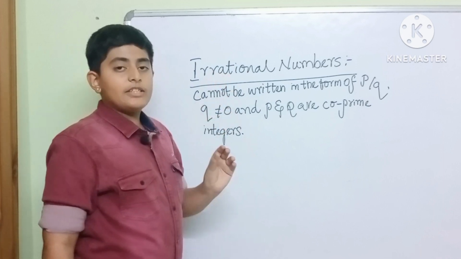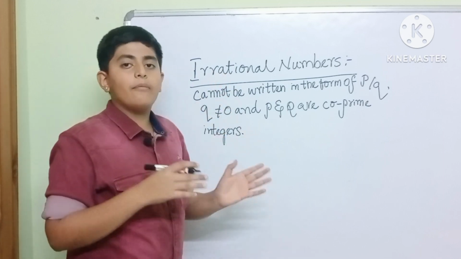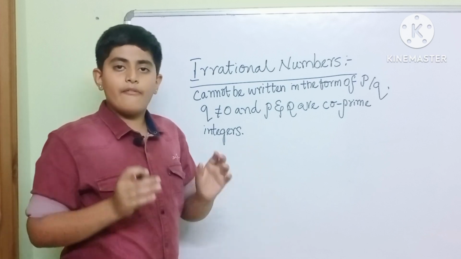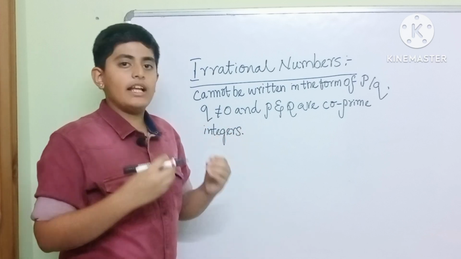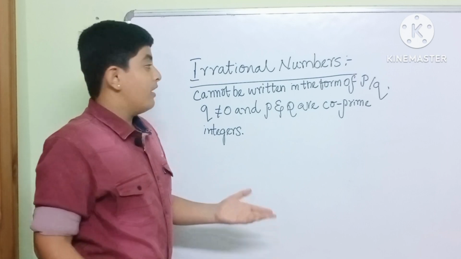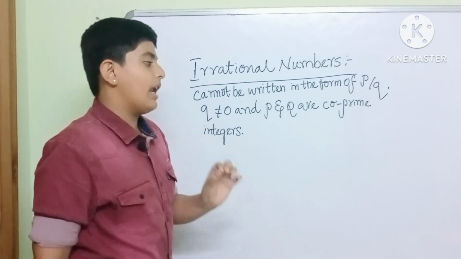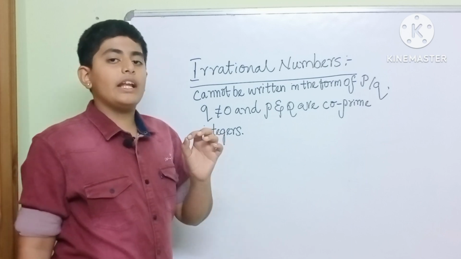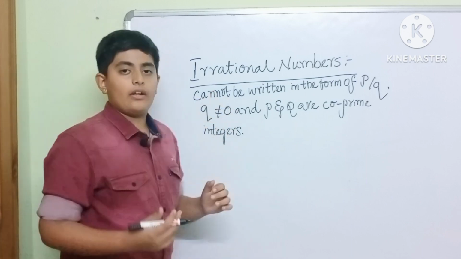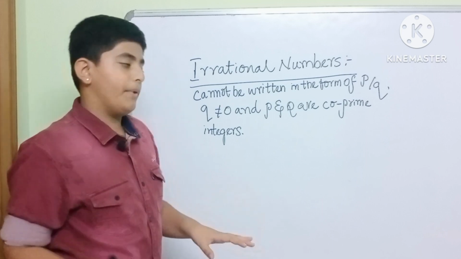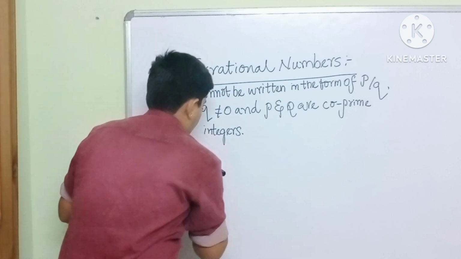If irrational numbers are written in decimal form, then the type of decimal expansion is called non-terminating, non-recurring, or non-repeating.